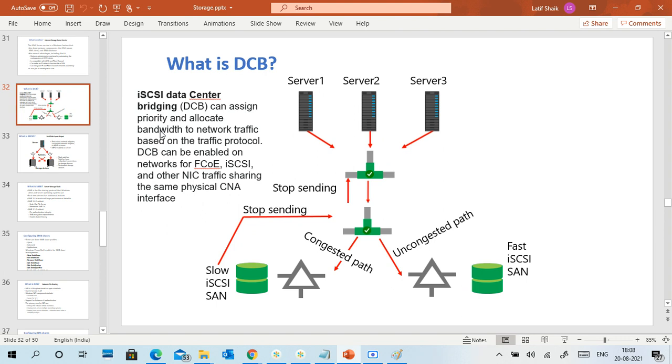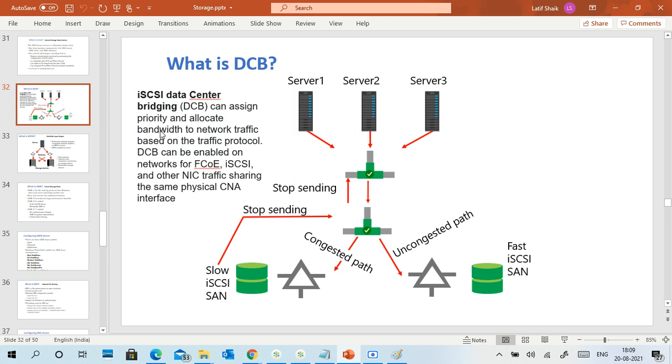We can connect different SAN storages using DCB, and it can assign, prioritize and allocate bandwidth to network traffic based on the traffic protocol. It will understand which storage has more traffic and which has less, and divert the traffic to other storages, so faster access occurs and maintenance is also easier.